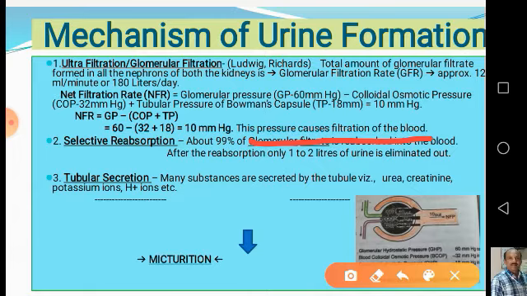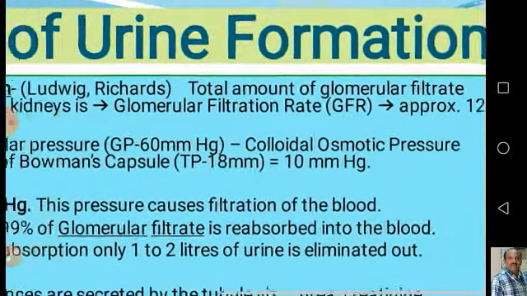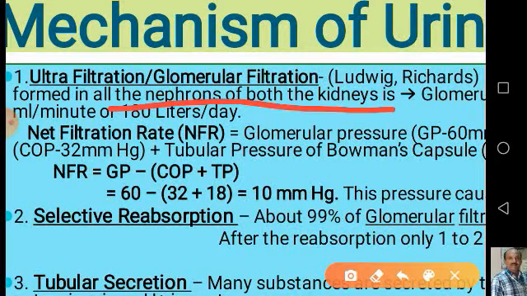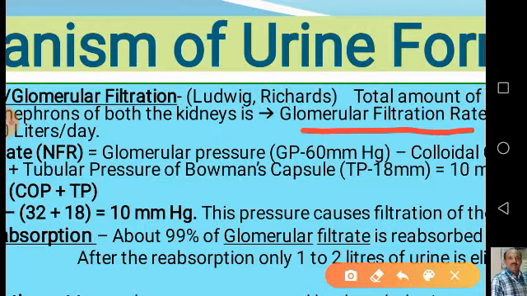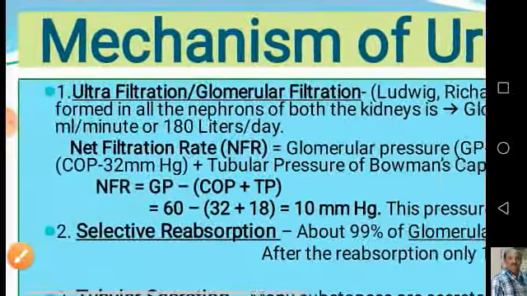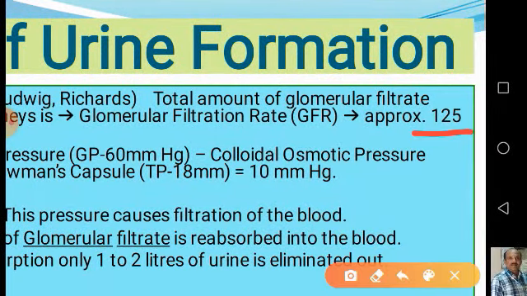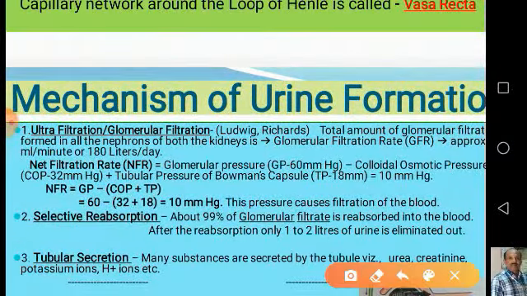Now, the total amount of glomerular filtrate formed in all the nephrons of both the kidneys is the glomerular filtration rate, and this is equal to 125 ml per minute, or 180 liters per day.